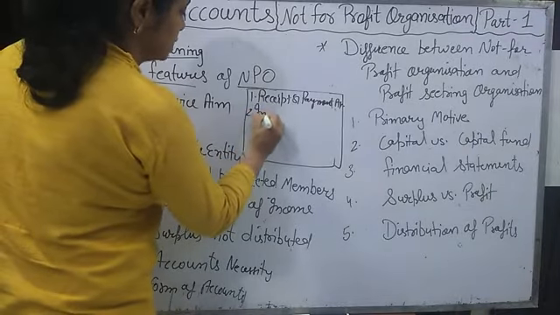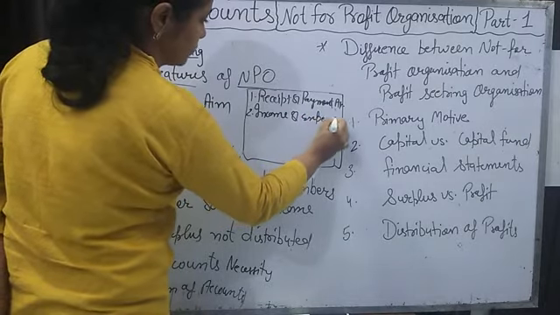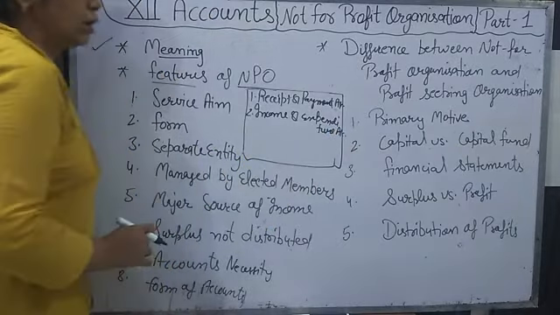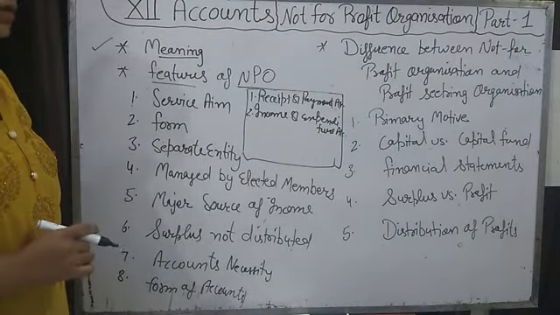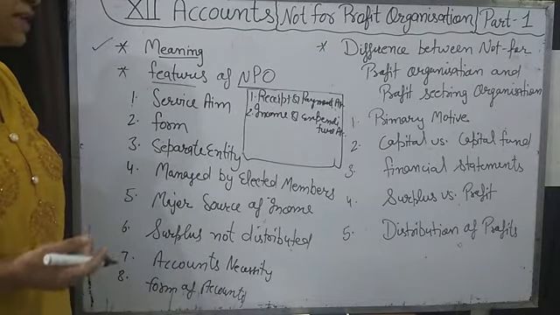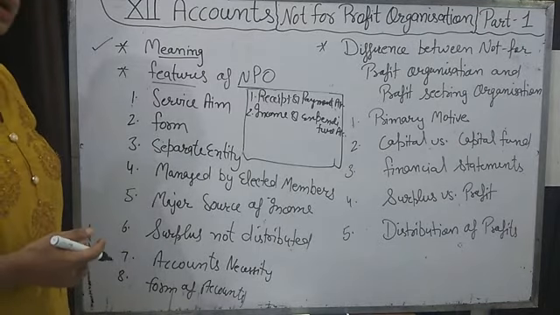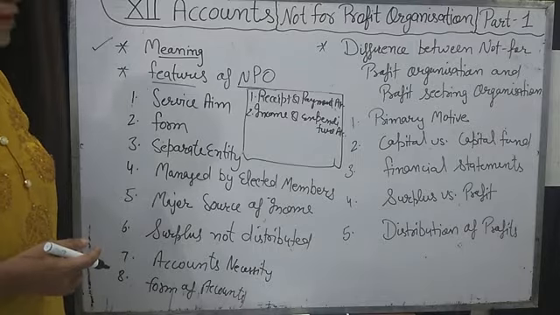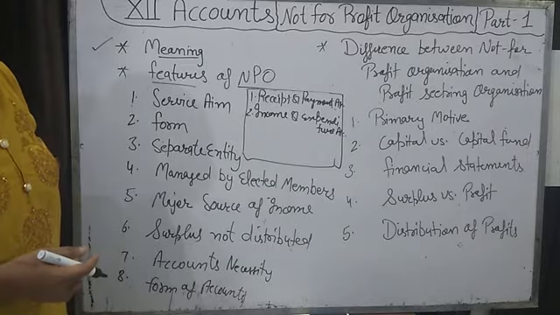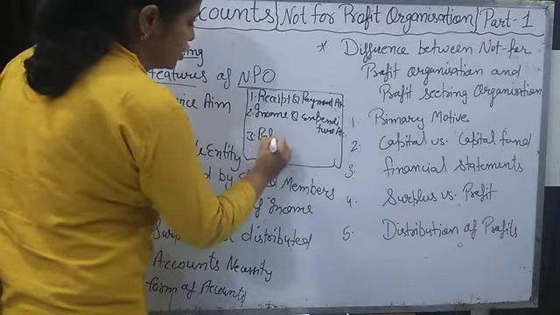Then second is the income and expenditure account. This account tells us how much surplus or deficiency we are having at the end of the year, how much expense there is and how much income there is. Are expenses more than income or is income more than expense? That is found out by the income and expenditure account. It is just like a profit and loss account that you learned in the +1 class. Now third is the balance sheet.